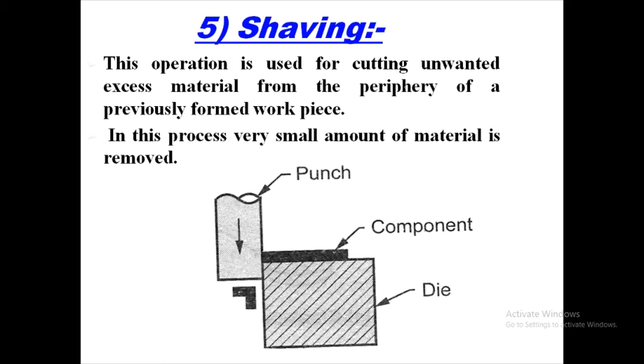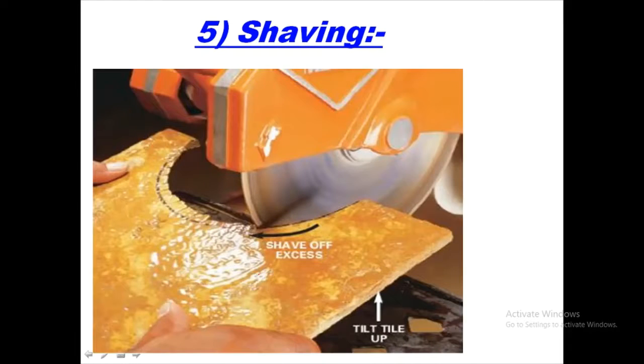The shaving operation is used for cutting the unwanted excess material from the periphery of a previously formed workpiece, and in this process a very small amount of material is removed. I will show you one example so you can easily understand what shaving is.